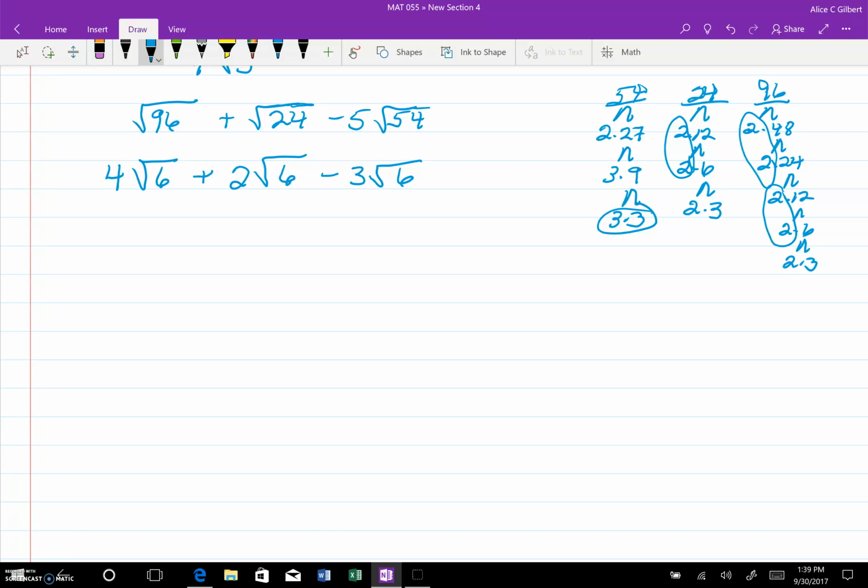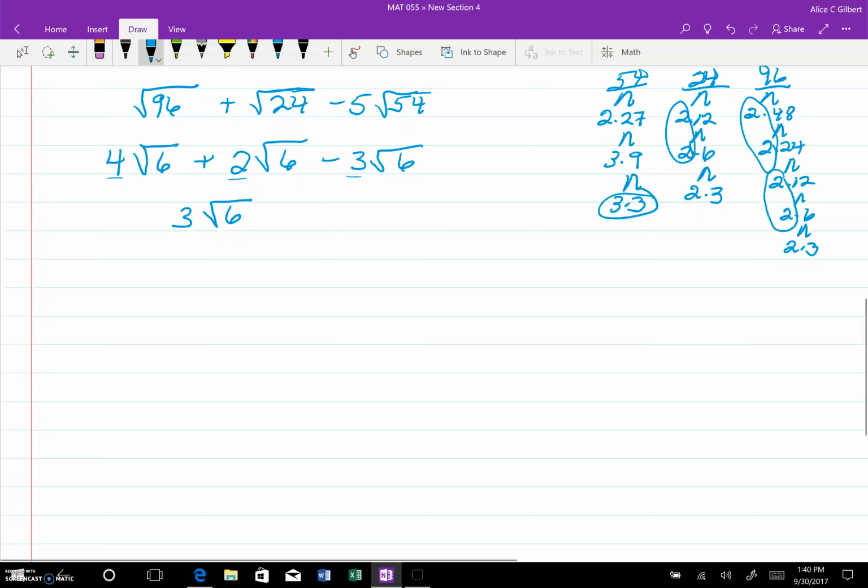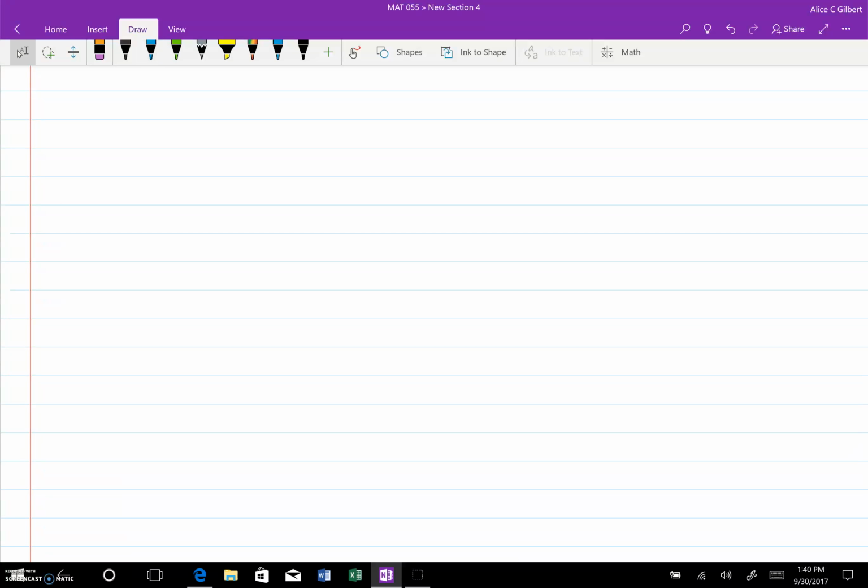Now these are all like terms, so I'm going to keep the square root of 6. 4 plus 2 is 6 minus 3 is 3, and that's my final answer. So that's all we have to do is reduce all of these until, if possible, they're the same underneath the radicals. So plus 7 times the cubed root of 2.